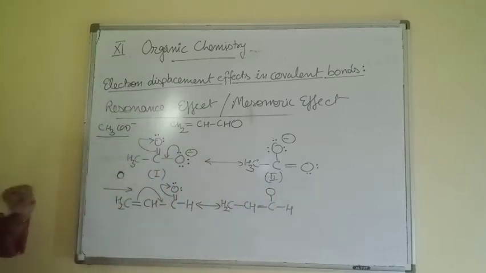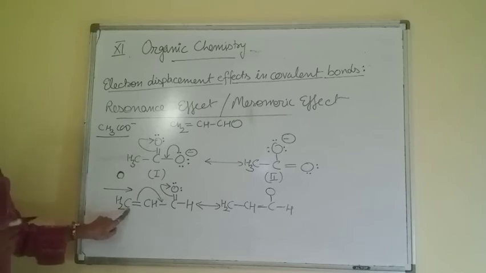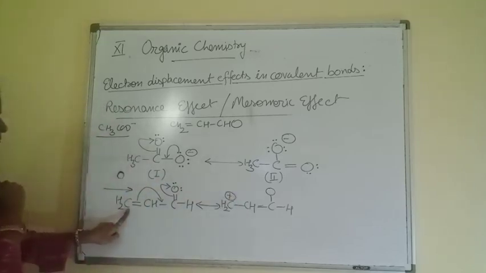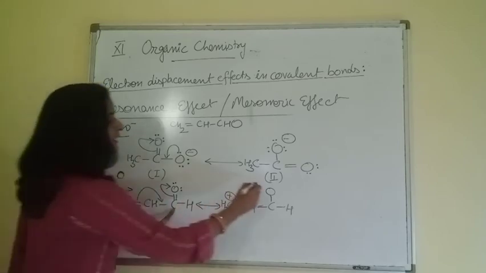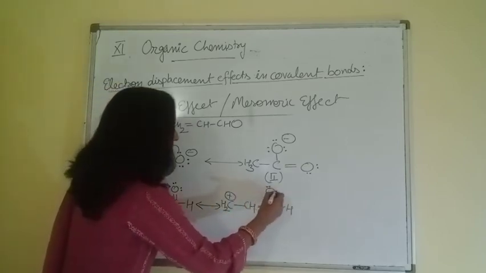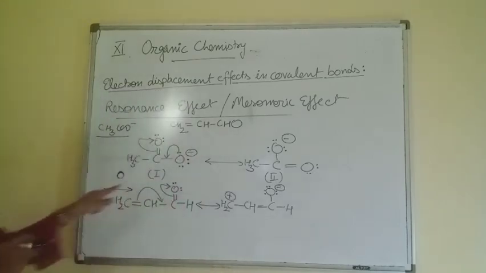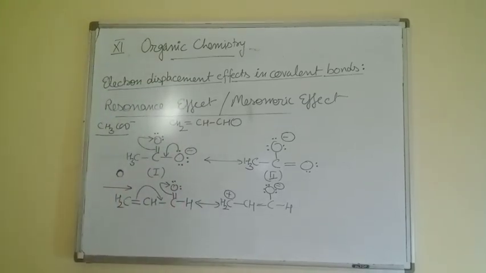Now show the charges. As this carbon is losing its electrons, it becomes positive. No change on this carbon. Oxygen taking 1 more electron pair, so becomes negative. So this is the first type of transference.